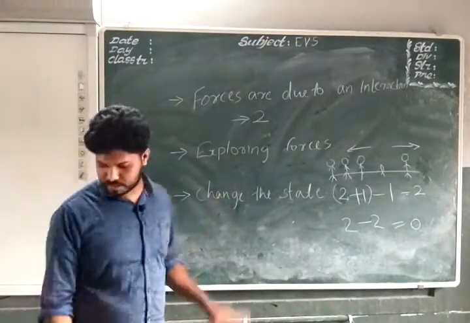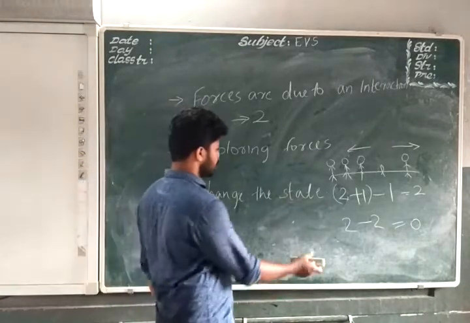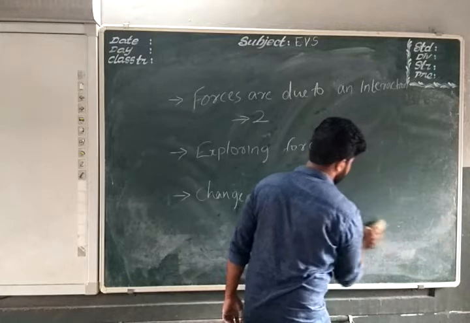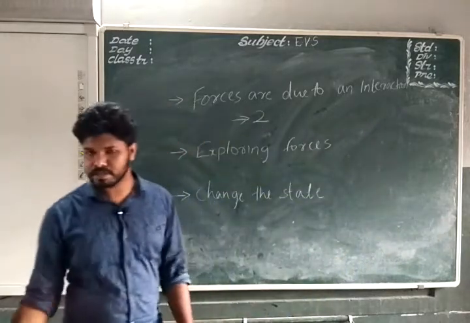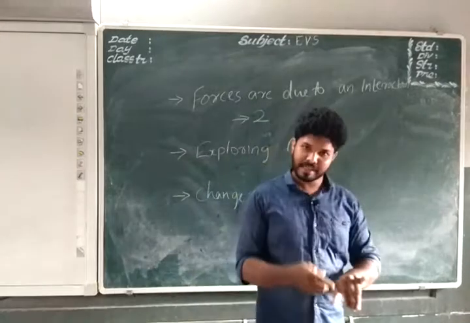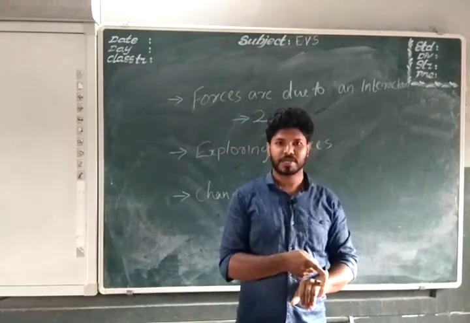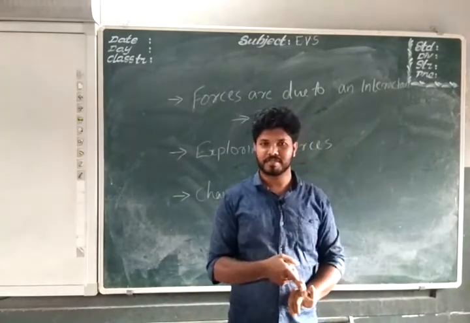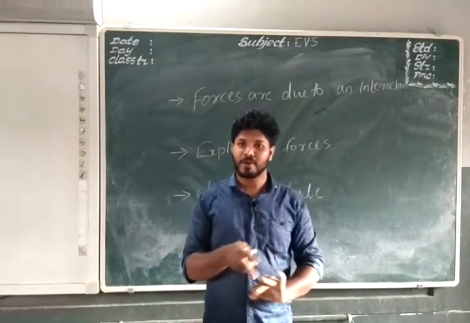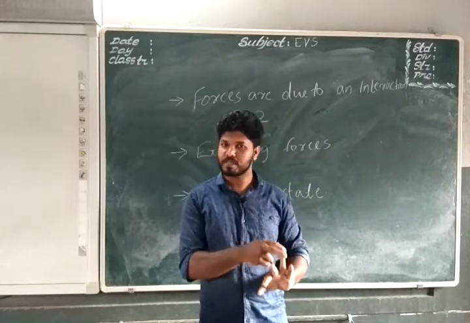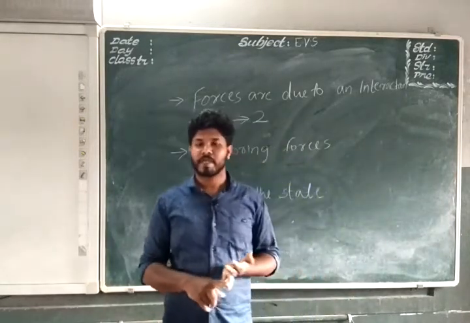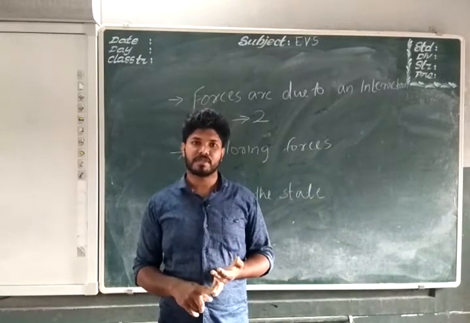Now to the third point, that is the change of state. We already discussed this thing. So what is the state of an object? An object has 3 states. Either it is at rest, or it is in uniform motion. That means motion. Either it is at rest or in motion. Motion means it's moving, or it will be at rest. There is a third chance also.